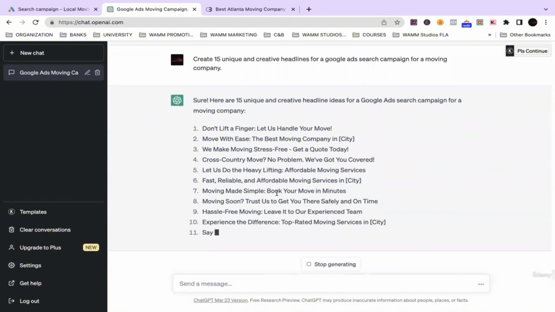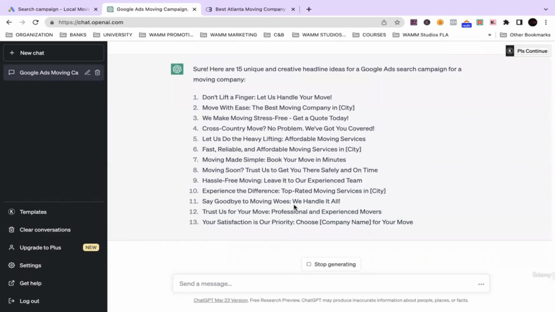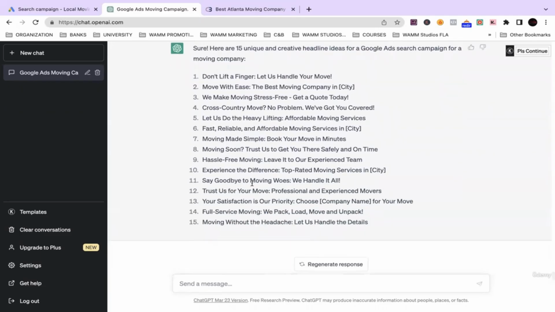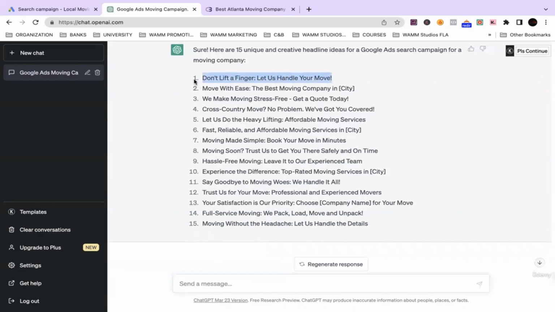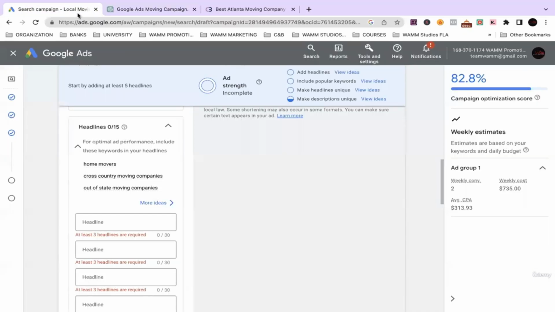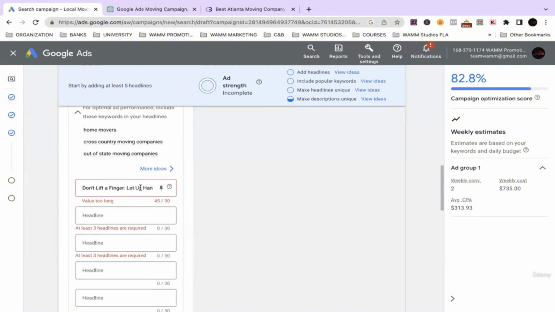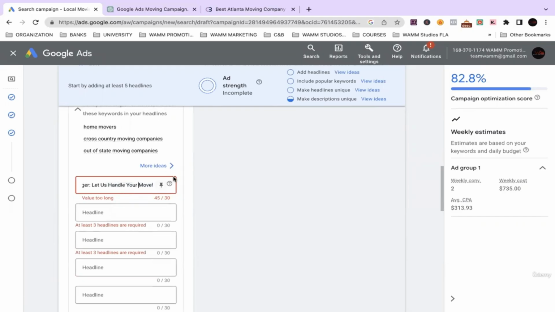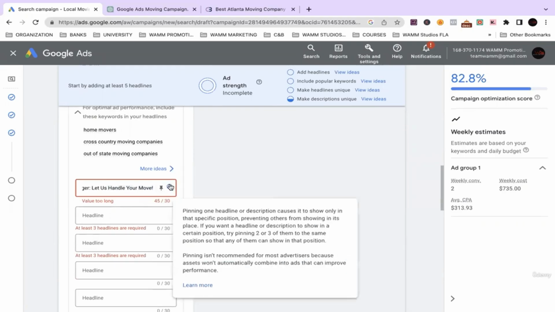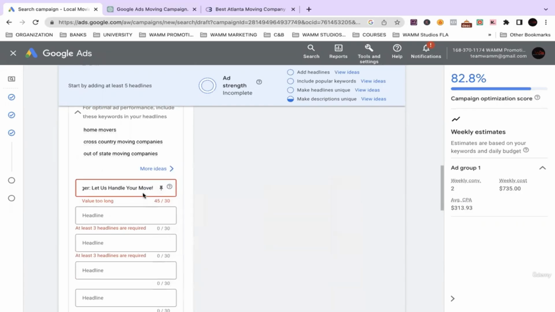All right, so as you can see, this has nowhere near the type of headlines that Google provided us. Nowhere near. These are very, very different. They're a little bit long, so it's okay.